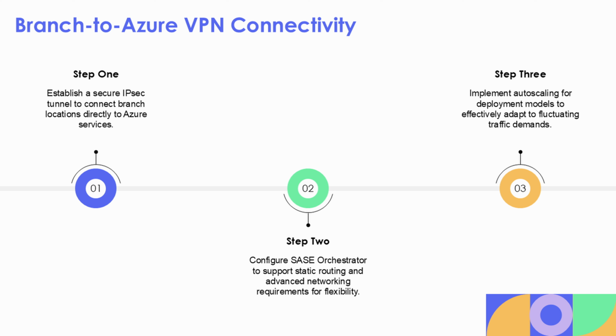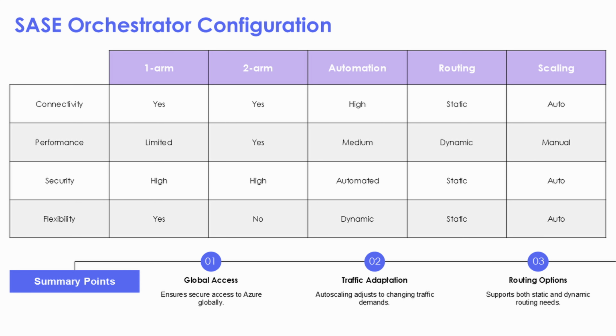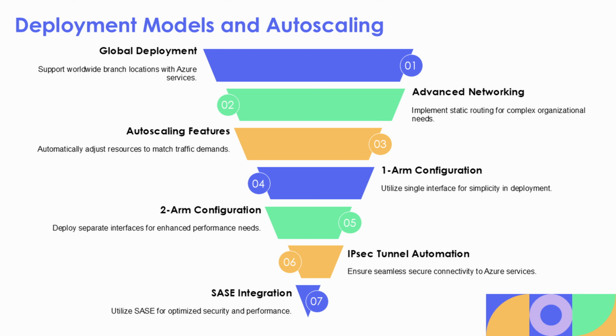SASE orchestrator configuration for Azure Virtual WAN supports static routing and advanced networking scenarios, providing flexibility for different organizational requirements. The integration supports multiple deployment models, including one-arm and two-arm configurations with auto-scaling capabilities that adapt to changing traffic demands.